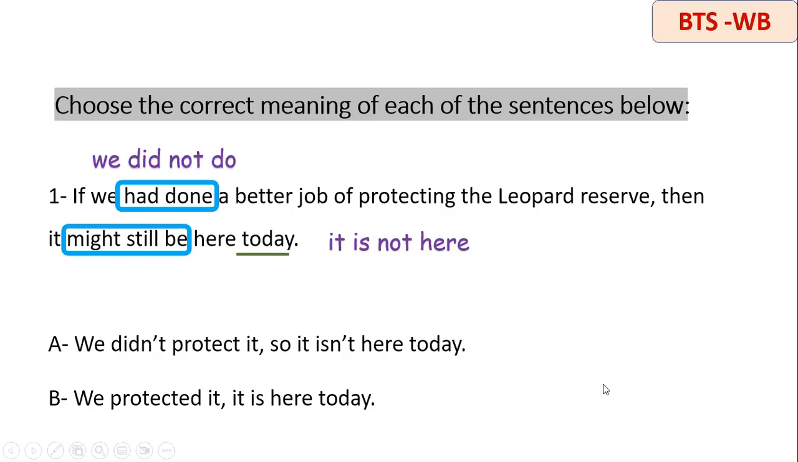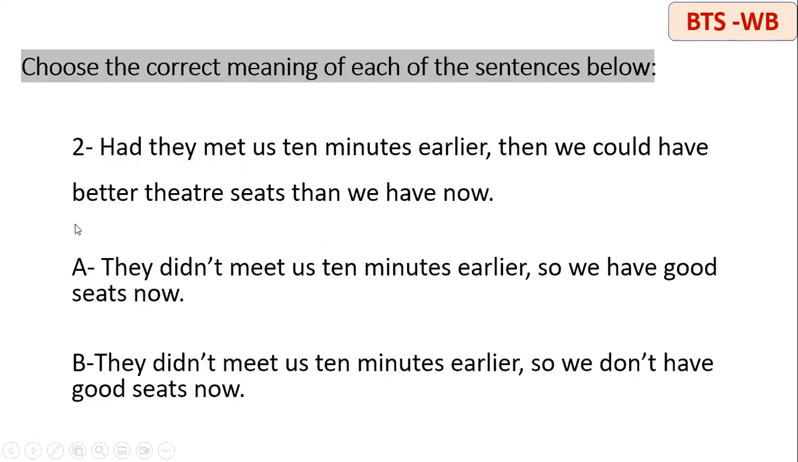So which one is the correct meaning here? You can always pause the video in order to check or try to answer before me, but now I'm going to move forward. So the correct answer is A, because it's similar to what I wrote here. We did not protect it, so it is not here today, okay? The difference is that the second one says we protected it, which is not true, okay? Then the next one, same thing here.